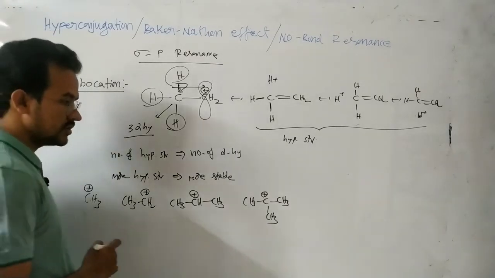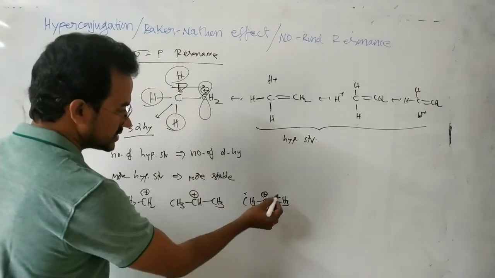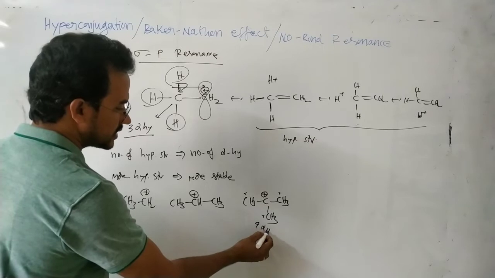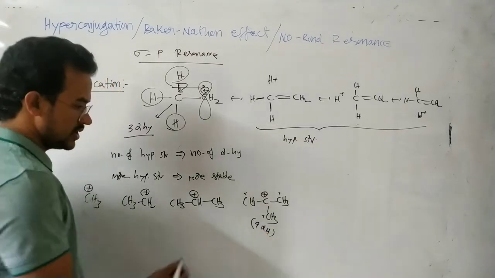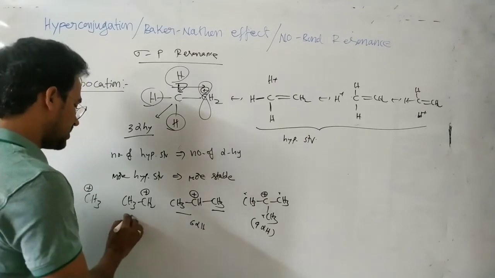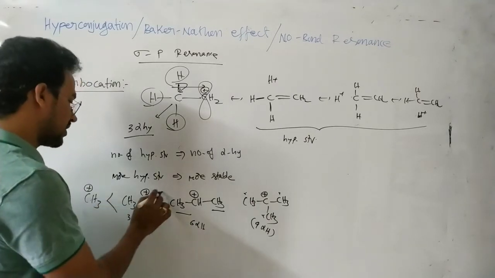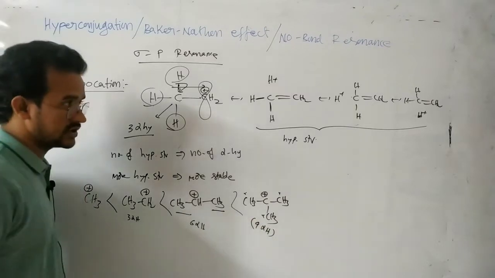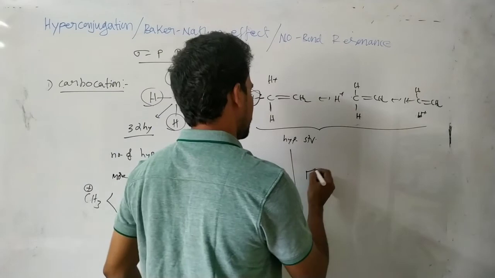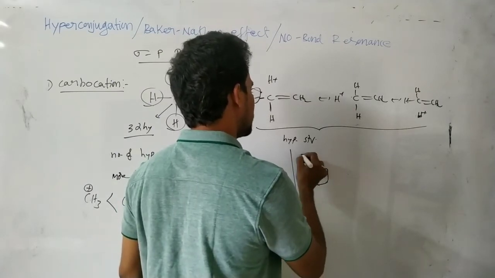Now which is the more stable? Here this is the alpha hydrogen, this is the alpha hydrogen, here alpha hydrogen. So a total of 9 alpha hydrogens are there, 9 hyperconjugate structures possible. Here 6 hyperconjugate structures possible. Here 3 alpha hydrogens are possible. So more number of hyperconjugate structures, more stable.